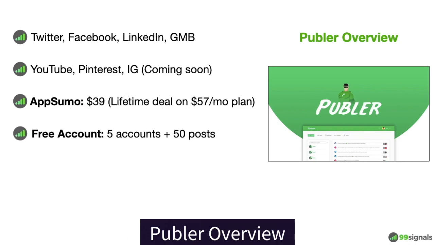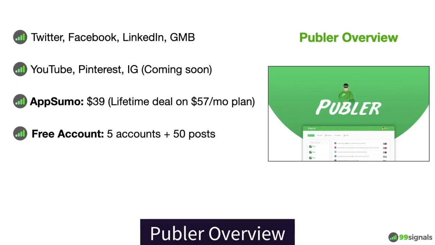Now, if you're watching this at a time when the AppSumo deal has been sold out, or if you'd like to test out a few features before you invest in this tool, you can sign up for a free account on Publer. The free account allows you to connect up to 5 different social accounts, and you can schedule up to 50 posts with your free account.